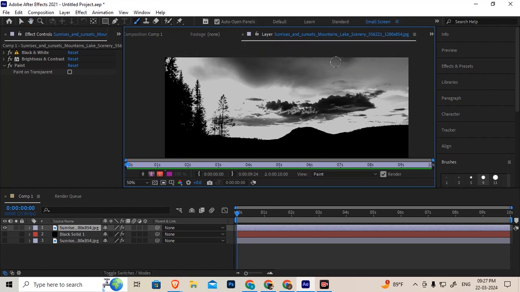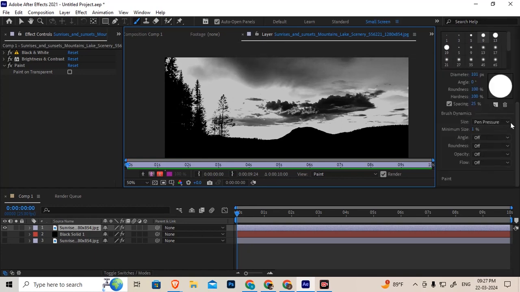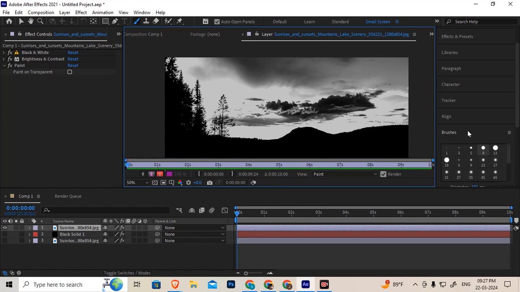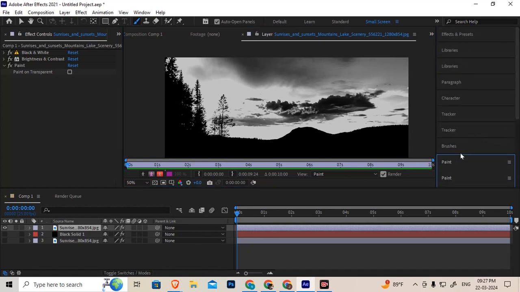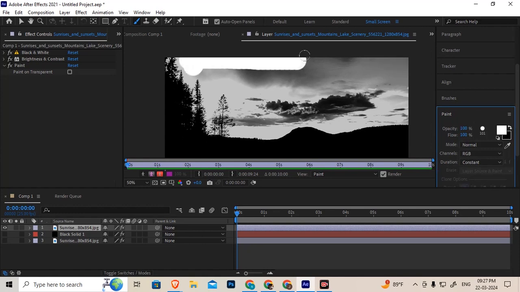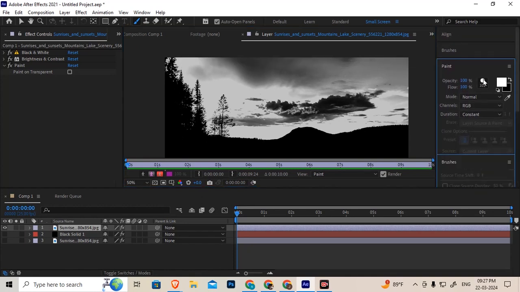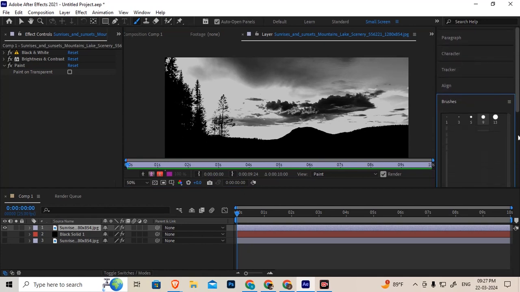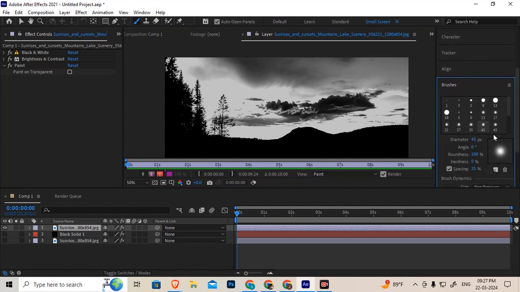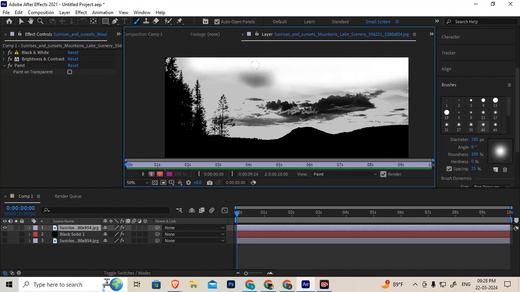So now at the up position it should be white. So select soft brush here, choose the soft brush, paint at this location.